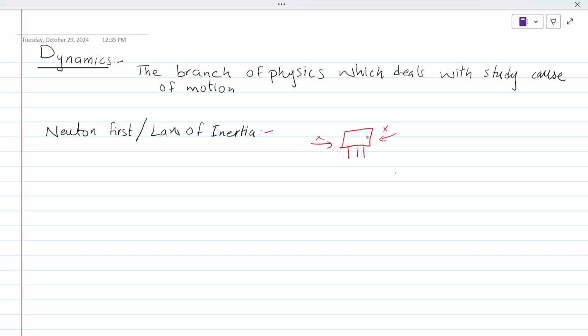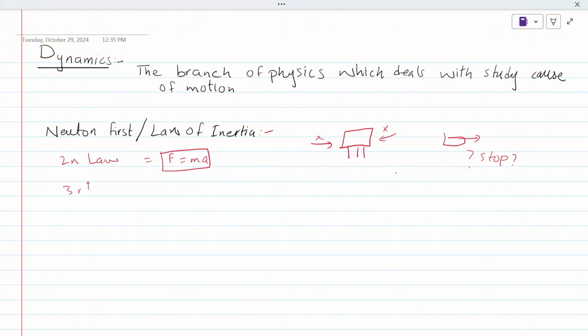Exactly. If a body is moving, and there is no friction, no air resistance, no opposing force, why would this body stop? Can it stop or not? No, it can't be stopped. Okay. And talking about Newton's second law, it states that force is equal to ma. We'll talk about what ma is later in this lecture.